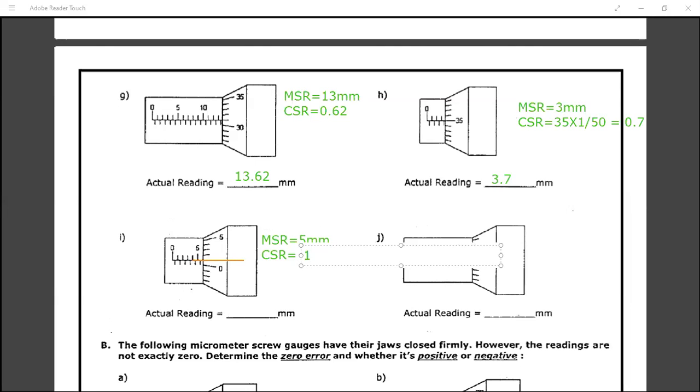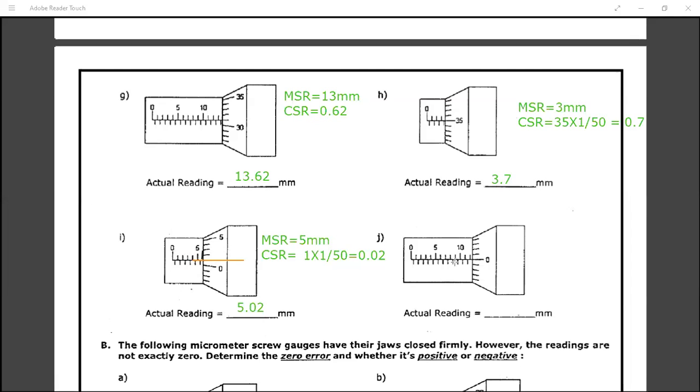So that will be 1 into, and your least count was 1 by 50, correct? Yes sir. So that will be nothing but 0.02. Okay, the answer will be 5.02. Actually, in this diagram it should have been 6 point, because here they have not made this line. If I look carefully at each division, you can see it is near 6. So actually there is a mistake in the diagram only.